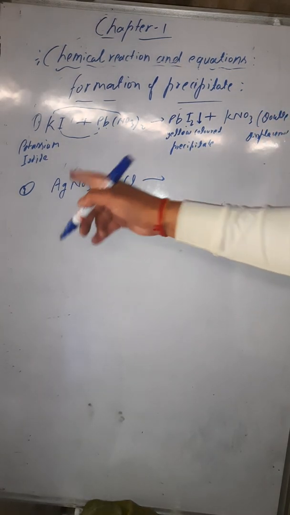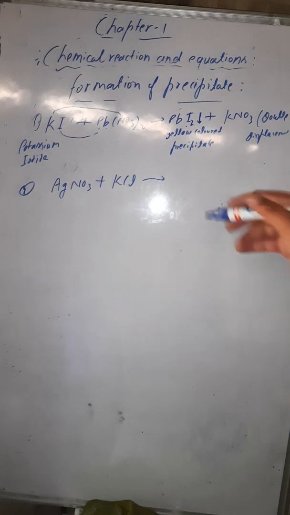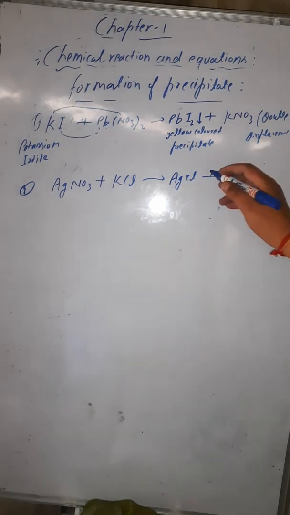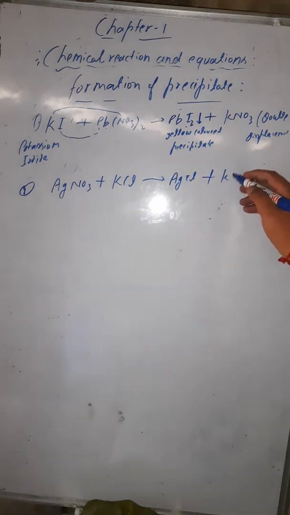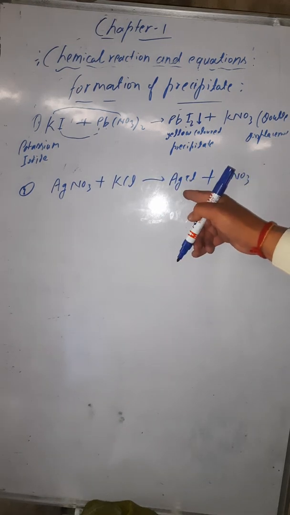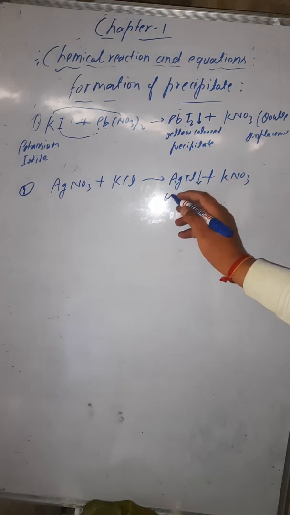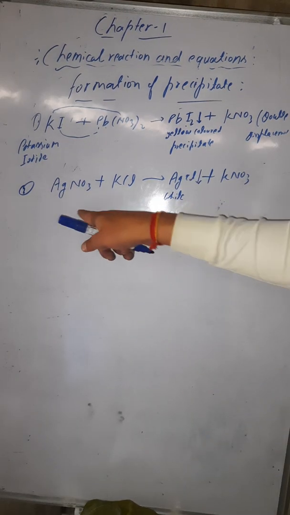Here also you can see silver nitrate and potassium chloride are reacting. What will they form? They will form silver chloride, that is AgCl, and potassium nitrate, that is KNO3. The silver chloride will be the precipitate, and it will settle down, and a white color precipitate will form. You have to write down silver nitrate, potassium chloride, silver chloride, and potassium nitrate. I'm not writing, you have to write, keep writing also. Are you getting this?